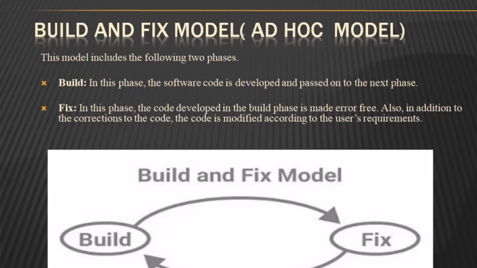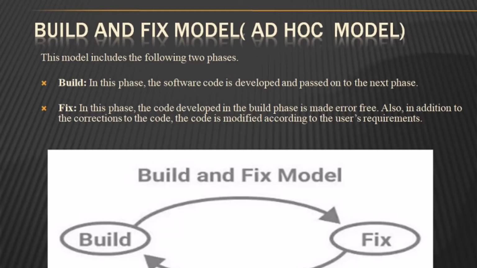That is, the software is developed and delivered to the user. The user checks whether the desired functions are present. If not, then the software is changed according to the needs of the user by adding, modifying or deleting functions. This process goes on until the user feels that the software can be used productively.